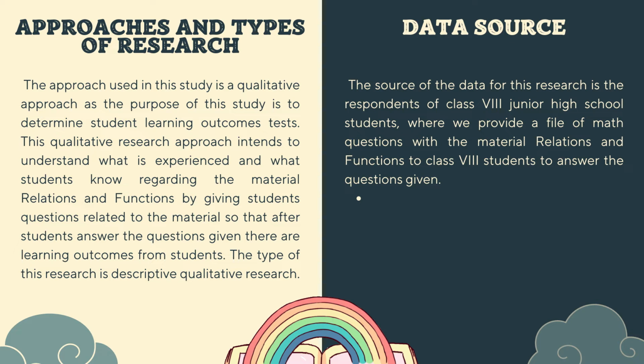This qualitative research approach intends to understand what is experienced and what students know regarding the relation and function material by giving students questions related to the material, so that after students answer the questions given, there are learning outcomes from students. The type of this research is qualitative descriptive research.